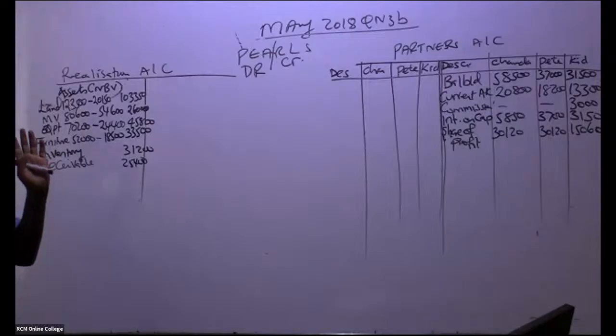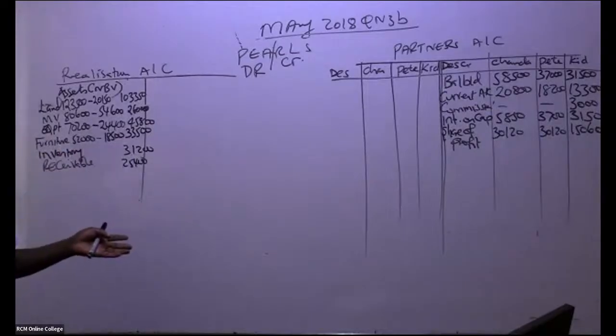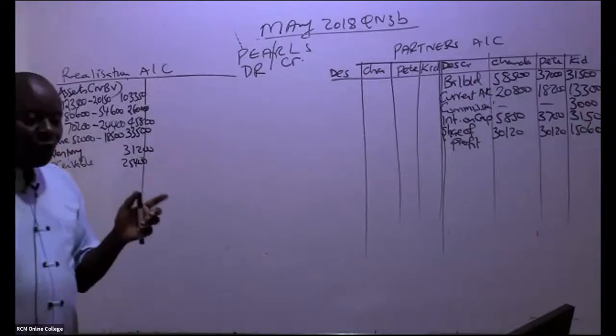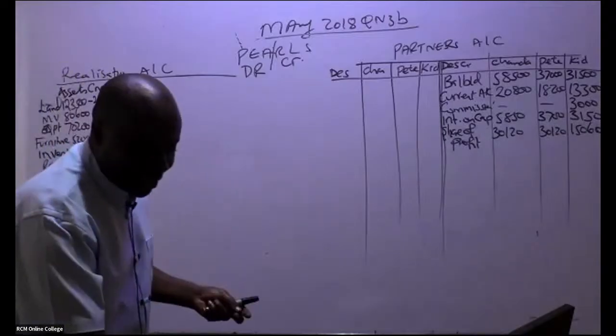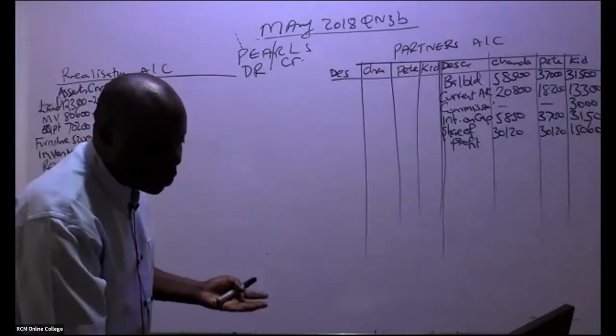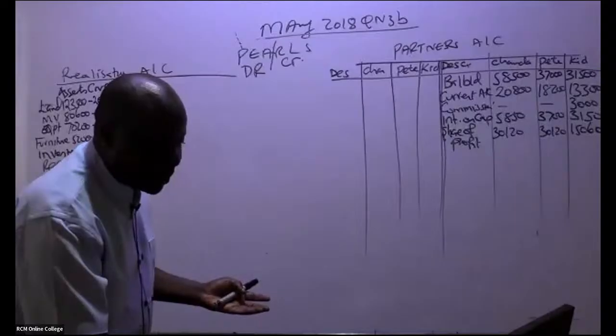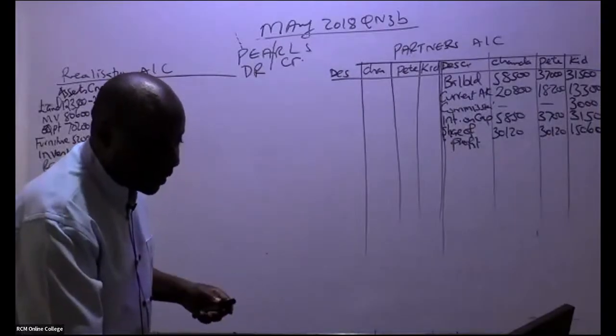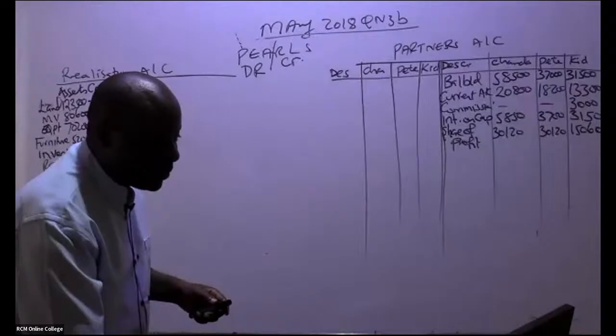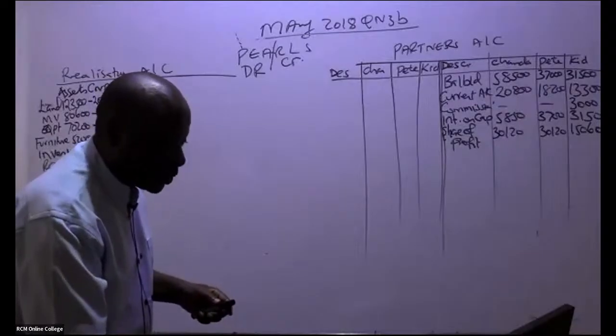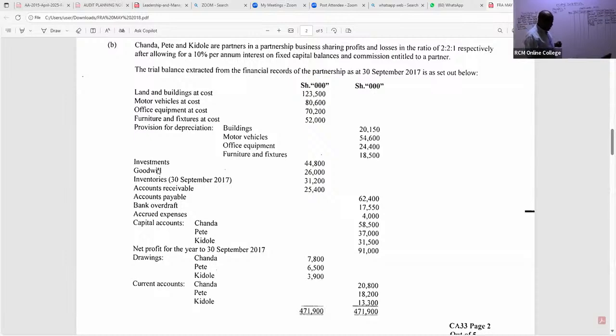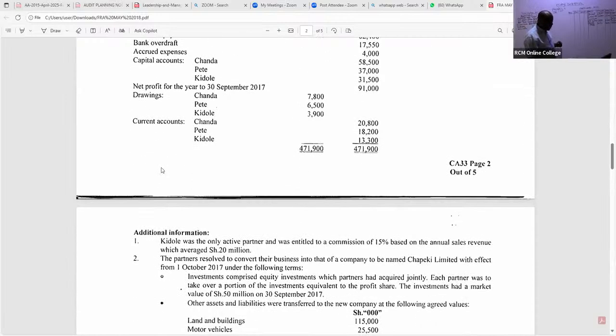Now we go to the liability side. On the liability side, you have to be very, very keen. So what have they told us about liabilities? Yeah, John, thank you very much. They are investments, right? These investments were not taken over by the new company. Let's read this note. You have to be very keen.